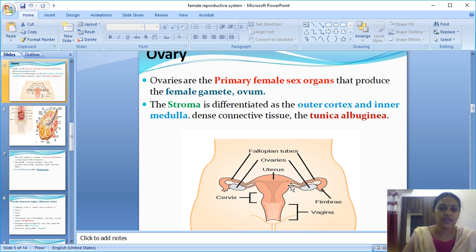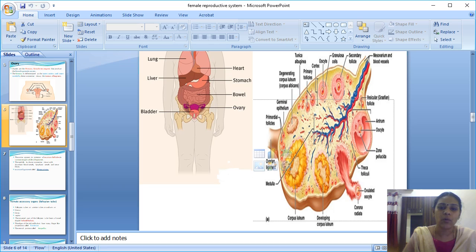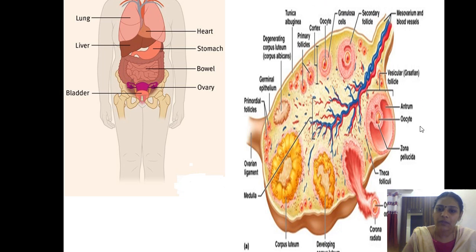If you see in this diagram, the fallopian tube is starting from the periphery of the ovary. This is the ovary. The outer region of the ovary is called the periphery. I already explained this to you a lot of times last year. So from this outer region or periphery, the fallopian tube is starting.